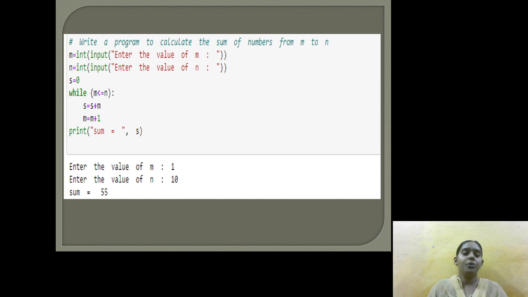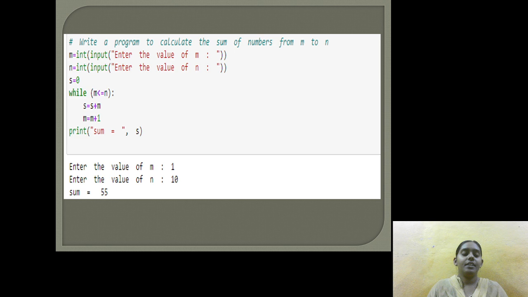We use the input function to prompt the user to take the input values, and int is the data type to which we convert the values we take, which are integers. We write the string, enter the value of m, and n is equal to int of input, enter the value of n. The initial statement is s equal to 0, and the condition is m less than or equal to n.